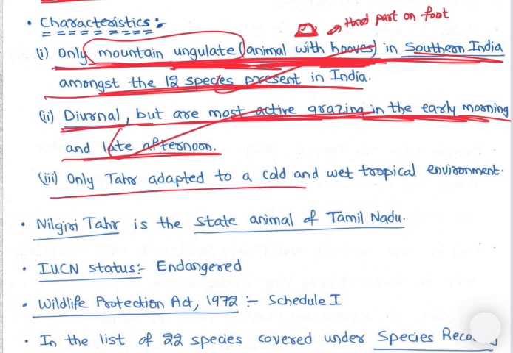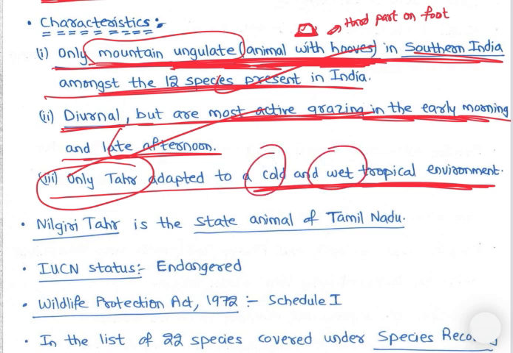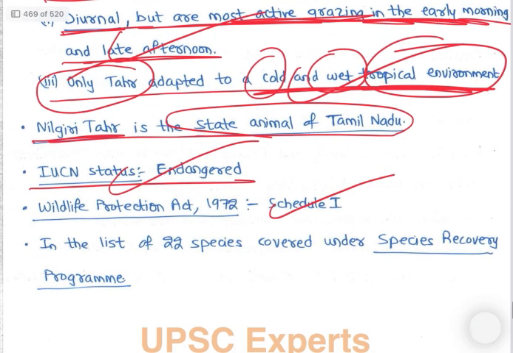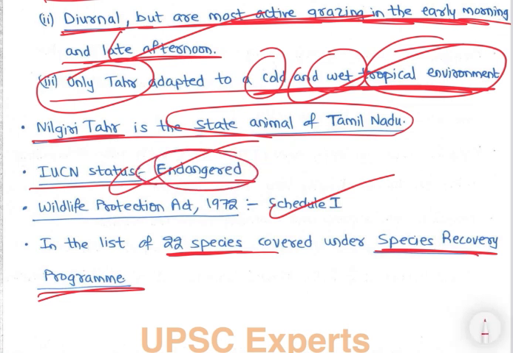Only are adapted to cold and wet tropical environment. So only tar adapted to cold and wet tropical environment, right? Nilgiri tar is the state animal of Tamil Nadu. IUCN status is endangered. Wildlife Protection Act Schedule 1. It is in the list of 22 species under species recovery program में भी है, right? All these things, right? Again easy इतना ज्यादा है नहीं, but हमें ज्यादा ये है कि कहाँ होती है, endangered है वो याद करना है.